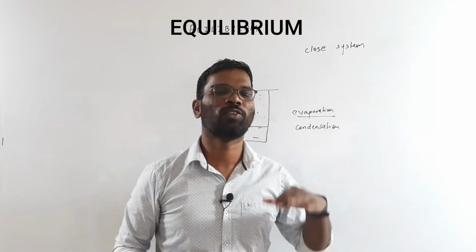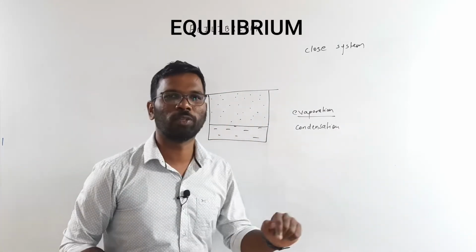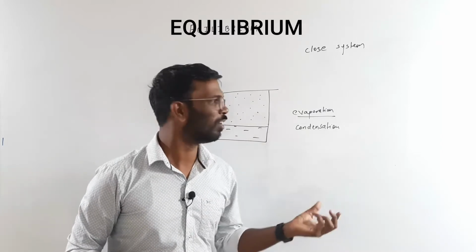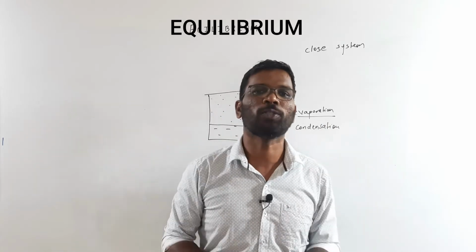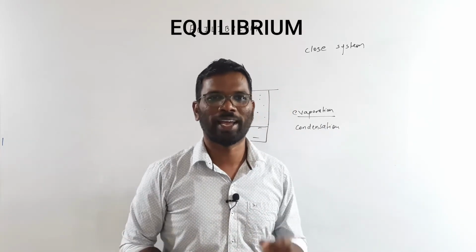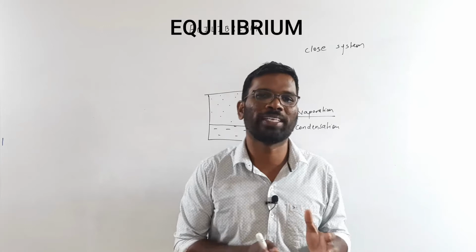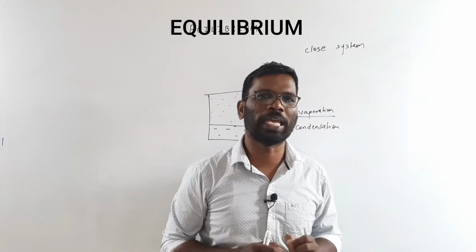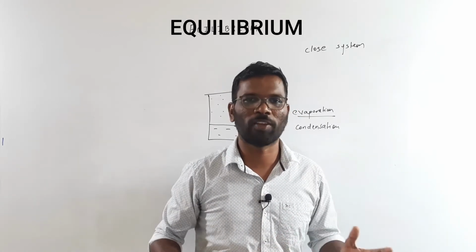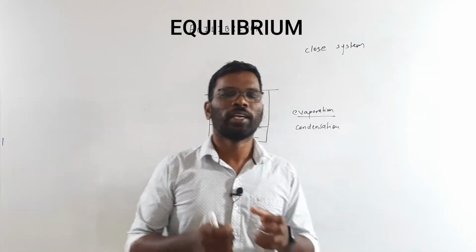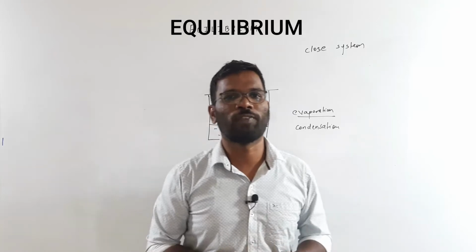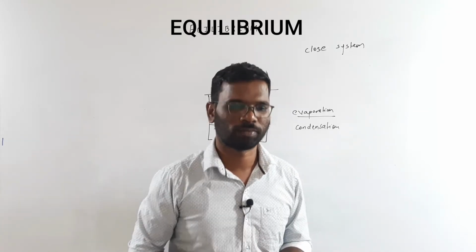But to our eyes, it will seem that the process has come to completion. This stage, where evaporation and condensation both take place at the same rate, is called equilibrium. This is just a raw example I gave you. Equilibrium is very vast, and we are going to see its different aspects and conditions in further lectures.